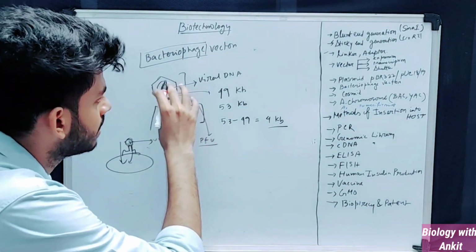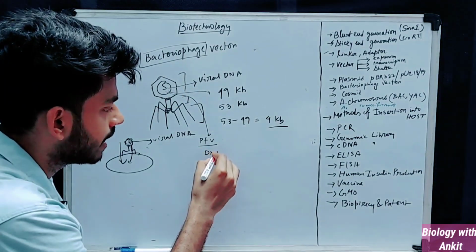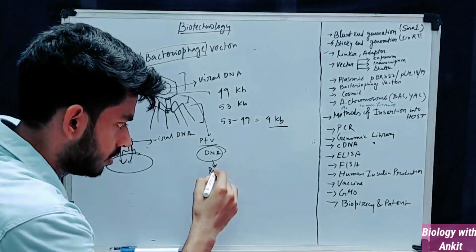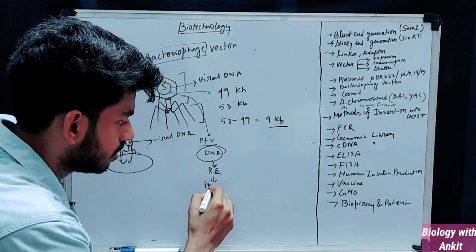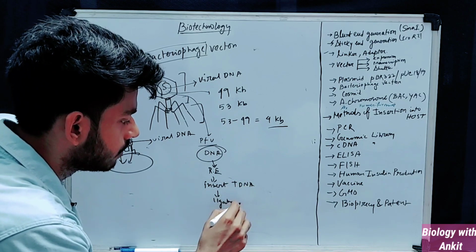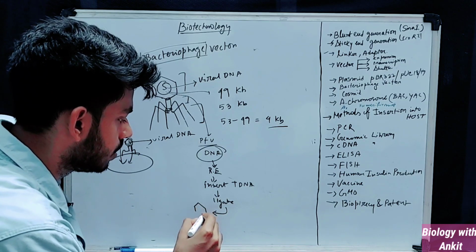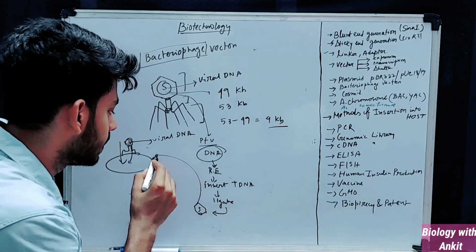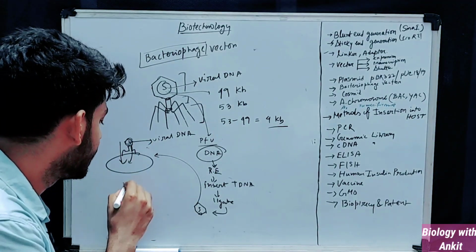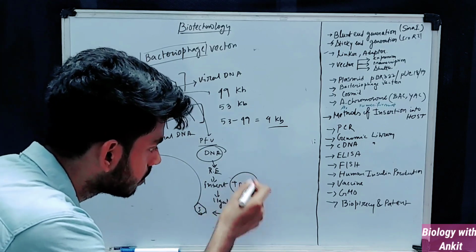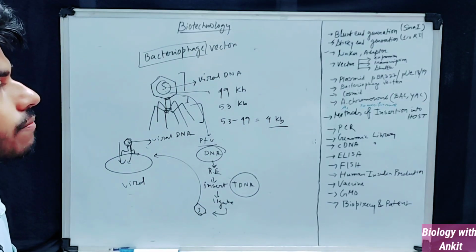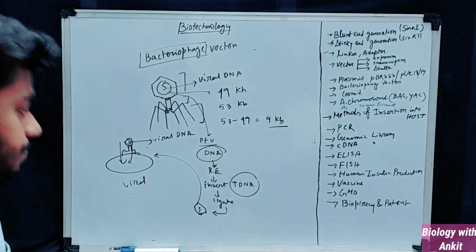Meaning from the plaque forming unit I separated the virus, and from there I isolated its DNA. Then the DNA will go into the modification process, and then we will use restriction enzymes, then we will insert our target DNA, we will ligate it, and then insert it into the head of the bacteriophage, and the bacteriophage will be attacking new hosts, and then along with the viral DNA our target DNA will also be transferred. Okay, so this is the concept of bacteriophage vectors.